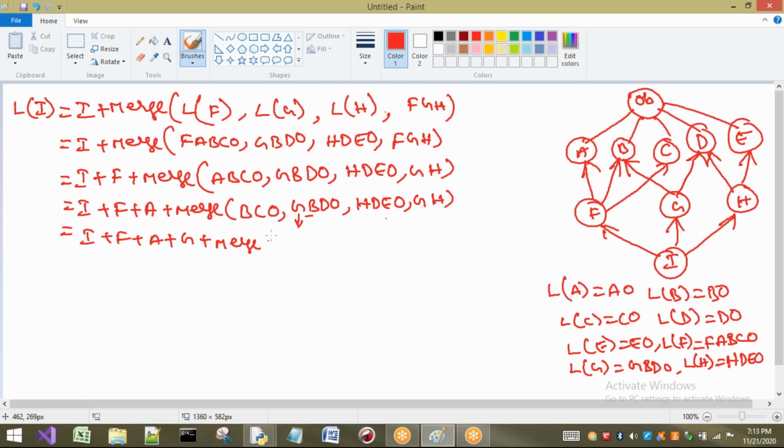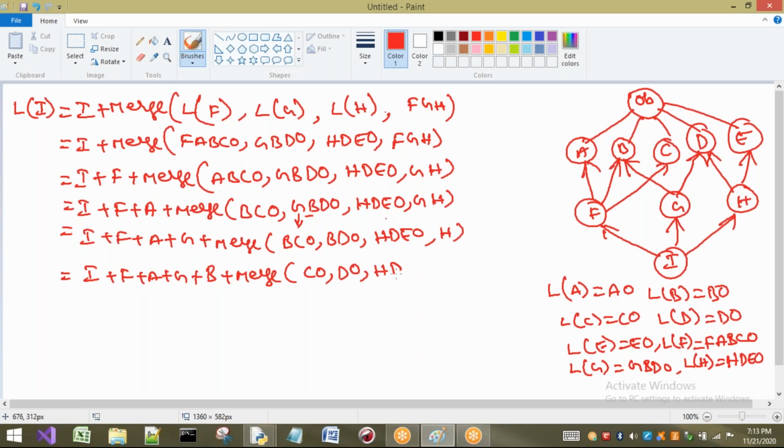G plus merge of, I have to remove G from the lists. So B, D, object, H, D, E, object, and H. Okay. Next one. What is the head element? B now. Is B present here? Yes, it is present, but not in the tail part, so no problem. Is it present here? Not there. Is it here? Not there. So I take B in my result and remove it from the lists. So here C, object, here D, object, here H, D, E, object, and here H. Right. Next. I, F, A, G, B.